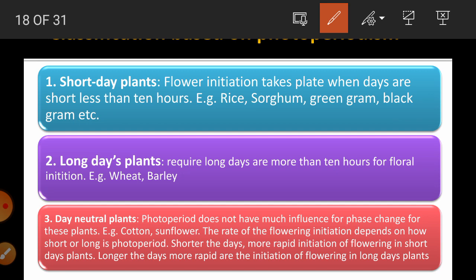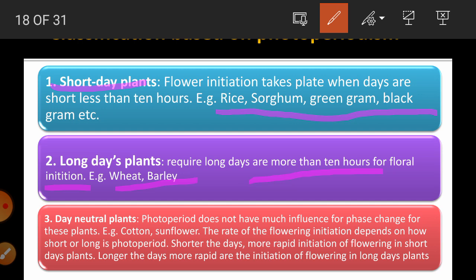Examples are rice, sorghum, green gram, black gram, etc. Then long day plants require long day conditions, a long photoperiod, more than 10 hours for flower initiation. Examples are wheat and barley.